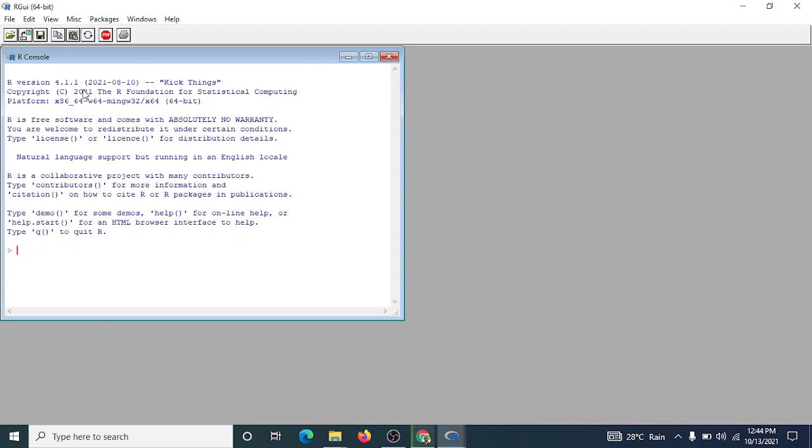You can see that this version, R 4.1.1, was released on the 10th of August 2021. Around April next year, my guess is another one will be released. No, this should be October. So every 6 months or so, they release a new version of R. So this is our R.